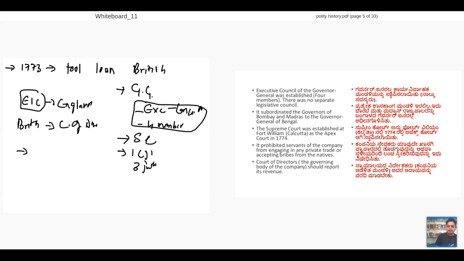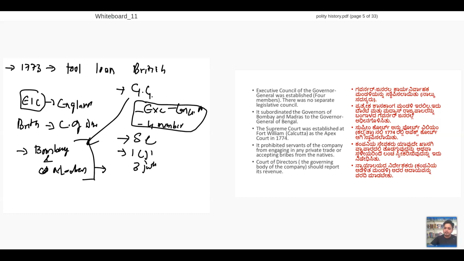Now, other than that, already governors were there, in Bombay and Chennai, Madras. So these people were made subordinate to Governor General. Clear till here? So this will be your first act, that is Regulation Act.